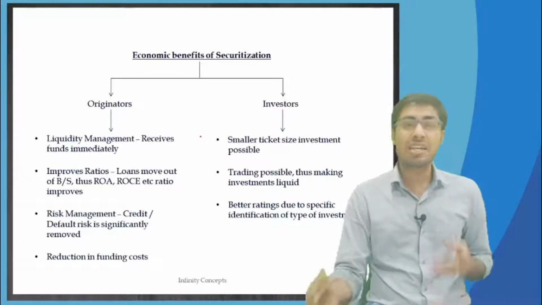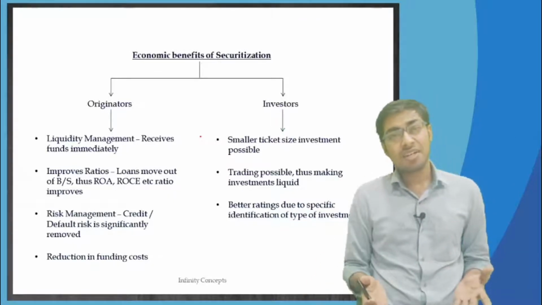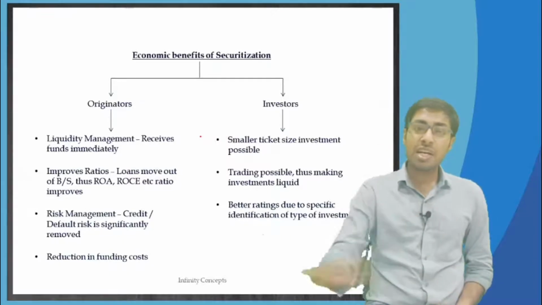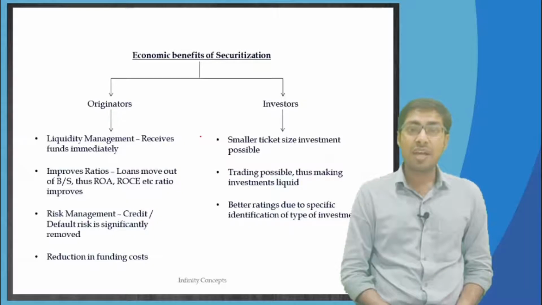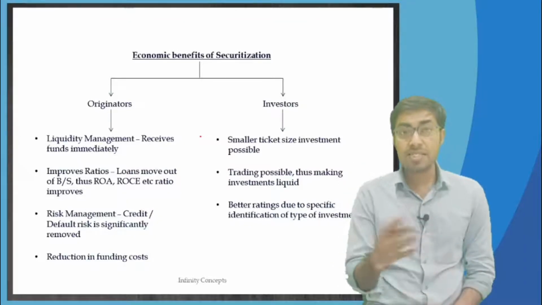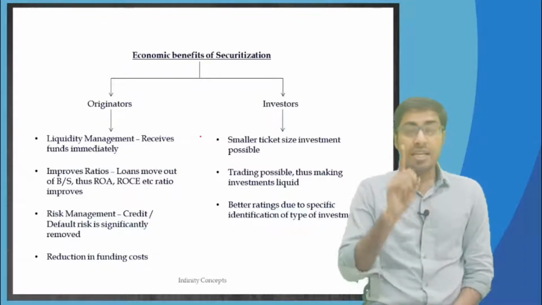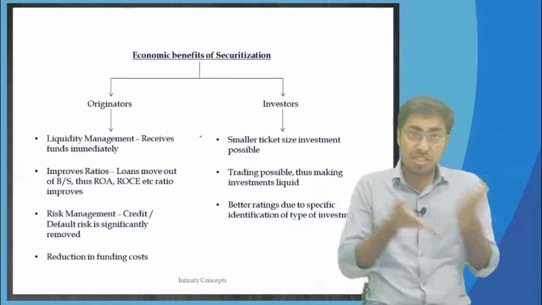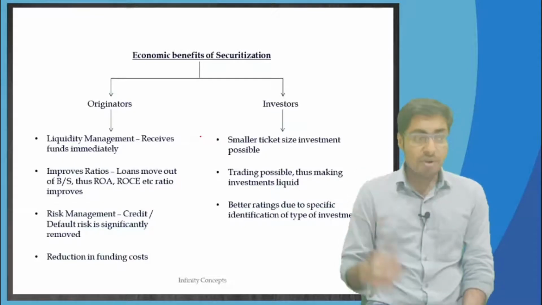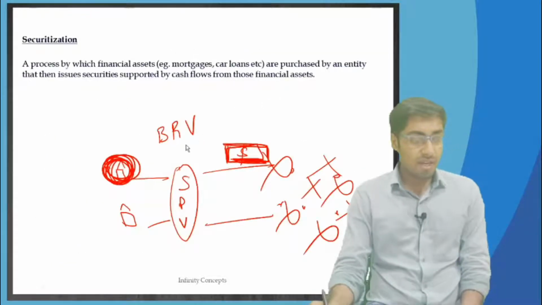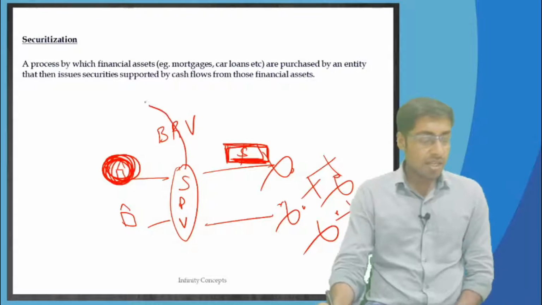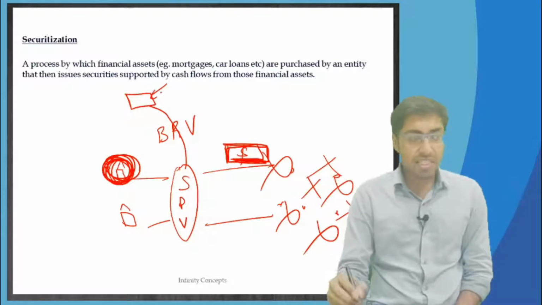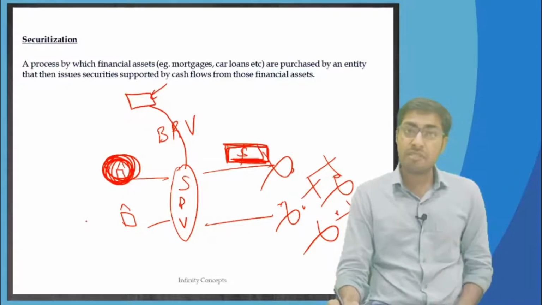Why would an originator like to do all of these things? Okay, he can keep it on his balance sheet. Why is he doing all of these things, moving it out to a special purpose vehicle, and then everything happening from there? Why is he doing it? What are the economic benefits of securitization to the investor? Why would an investor like to invest in such securities? Rather, it could have done one thing. It could have directly given money to HDFC Bank Limited, right? The investor would have invested directly in HDFC Bank Limited. It would have given a loan to HDFC Bank Limited.